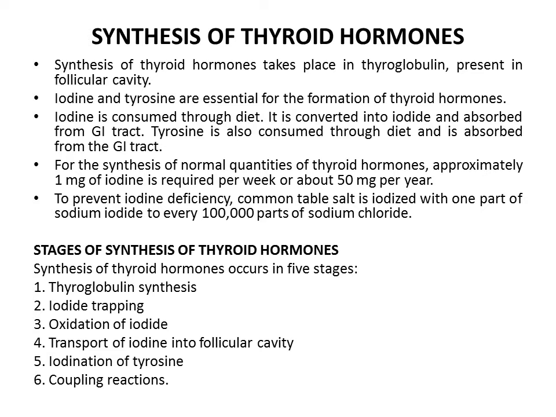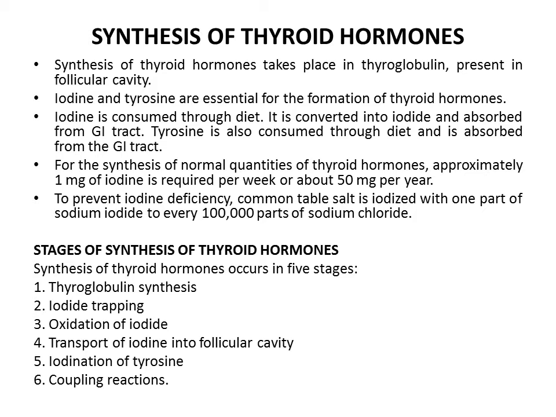Third stage is oxidation of iodide. Iodide must be oxidized to elementary iodine because only iodine is capable of combining with tyrosine to form thyroid hormone. The oxidation of iodide into iodine occurs inside the follicular cells in the presence of thyroid peroxidase.